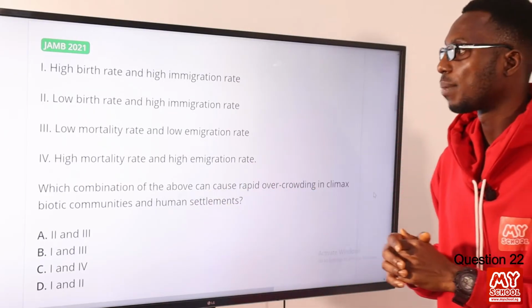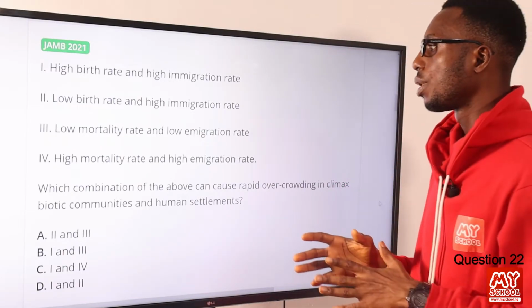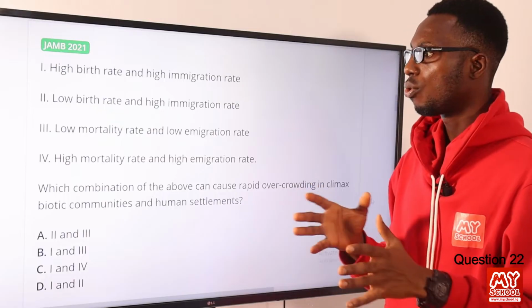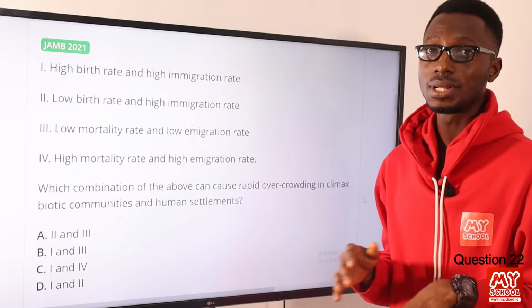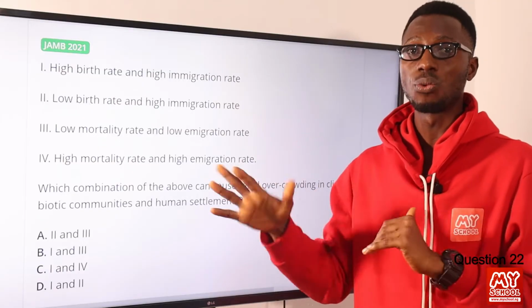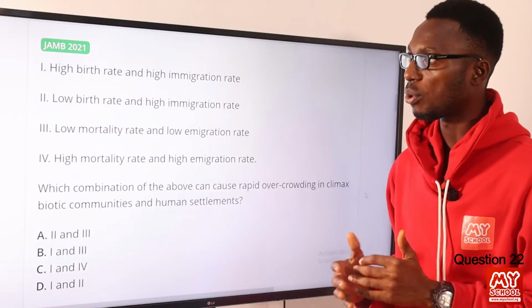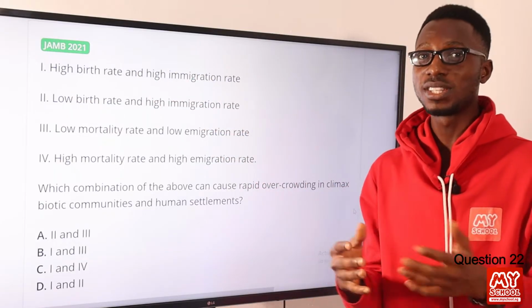All right, so let's look at statement 3. We have low mortality rate and low immigration rate. So low mortality rate tells you that people are not dying, organisms are not dying like that. The average lifespan there is very good and healthy. So that tells you that people are living longer, birth rate is increasing, people are still coming in. Definitely you should notice overcrowding.